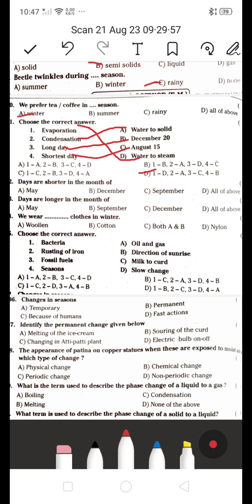D is the right answer. Days are shorter in the month of: May, December, September, all of the above? They ask which days are shorter in the month. So it's the days are shorter in the month of December. B is the right answer.